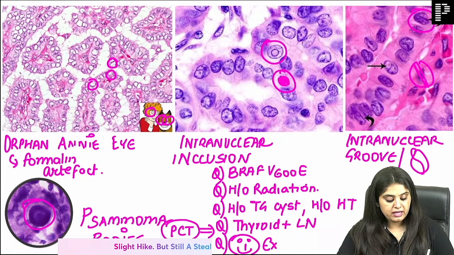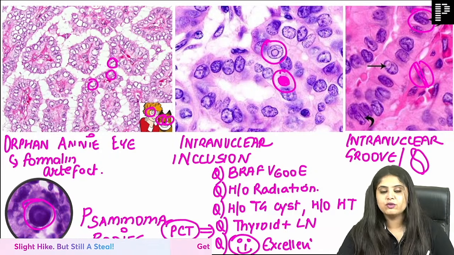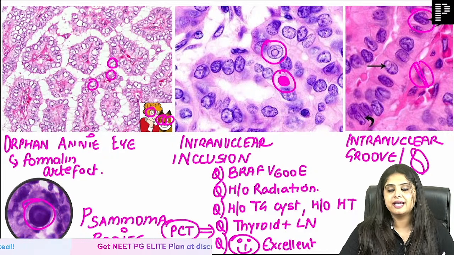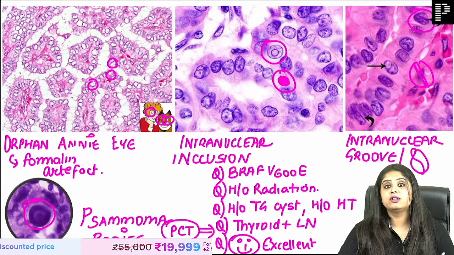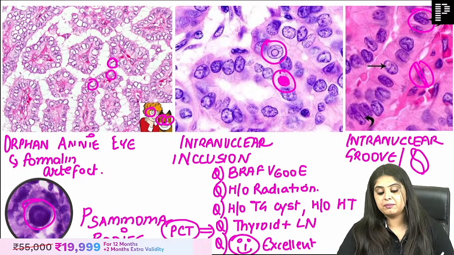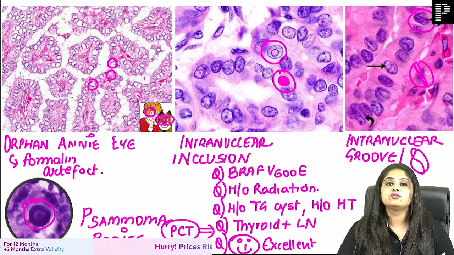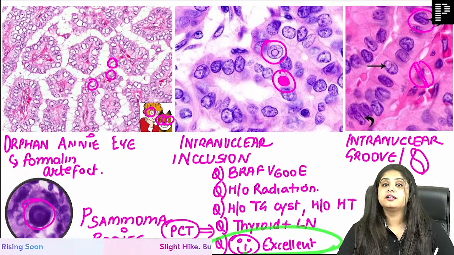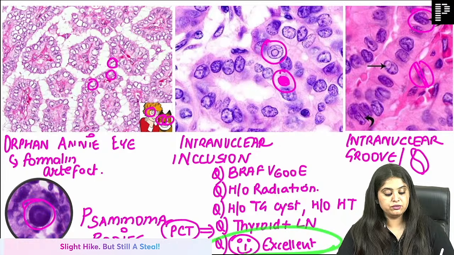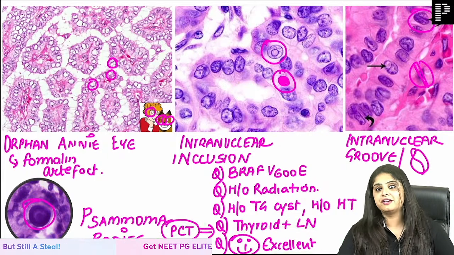My HOD used to joke about it that no one obviously asks God for any cancer. But if ever you are stuck in that situation and you have to ask God, give me this cancer, then ask for papillary carcinoma thyroid. Every HOD has this same joke to tell their residents. Reason being that this has an excellent 100% survival situation. So that is why it's one of the good cancers, if I can say so.